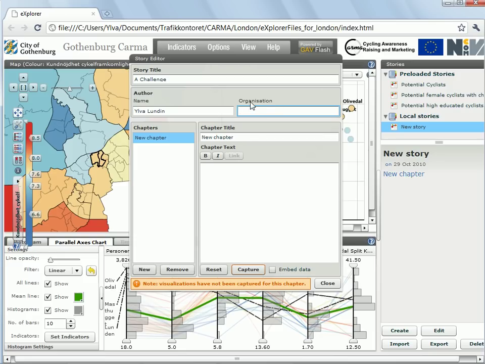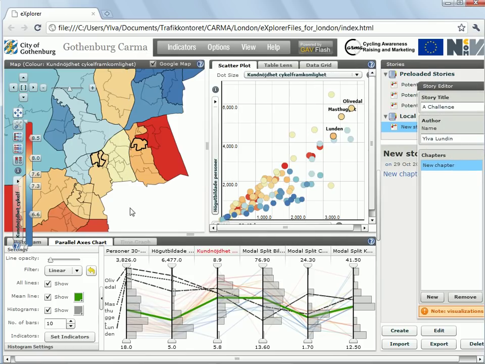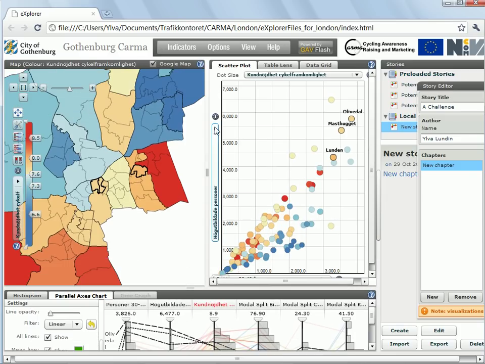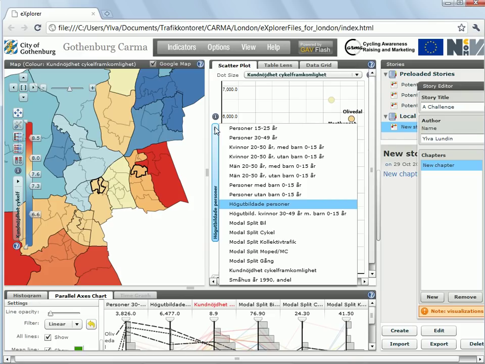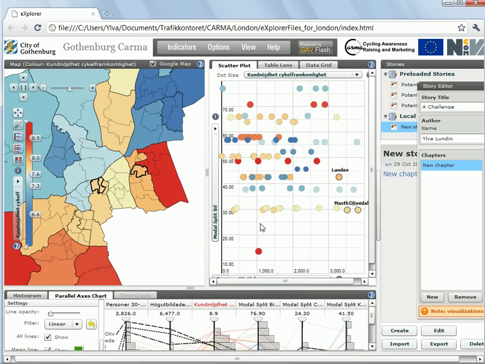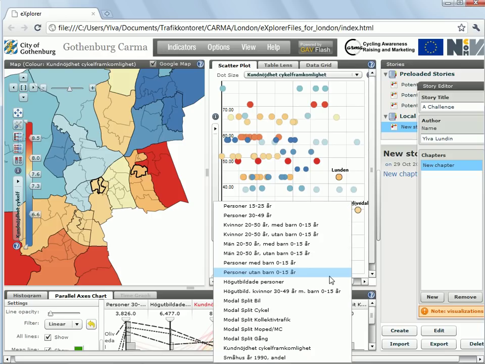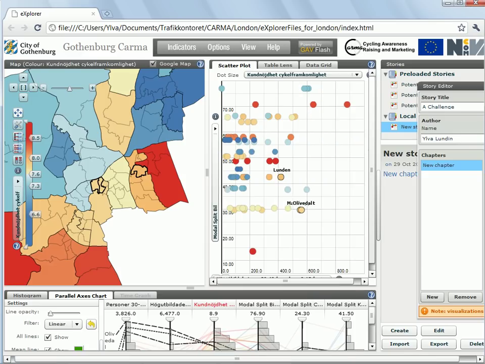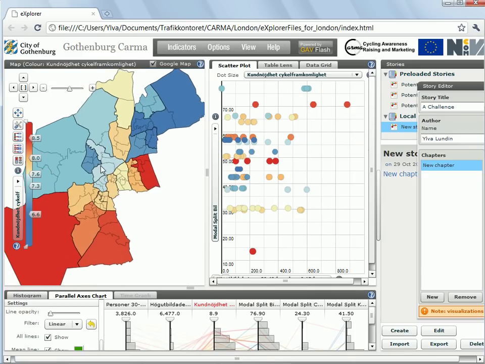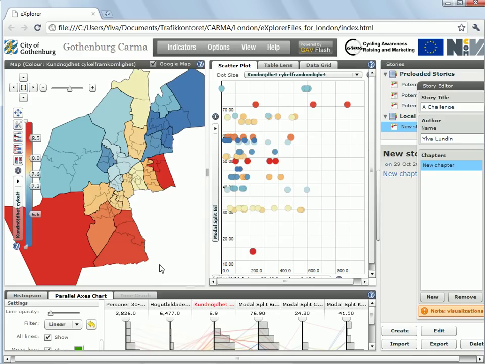You can write your organization here. And down here you write the text you want Camilla to read. Then you go out and set all these views so that you get it the way you want it to be when Camilla opens the story. For example, I take this one down a bit. I want the y-axis to show the people going by cars. And I want the x-axis here to show highly educated women. I click on the plus and the minus until I get the map the way I want it.